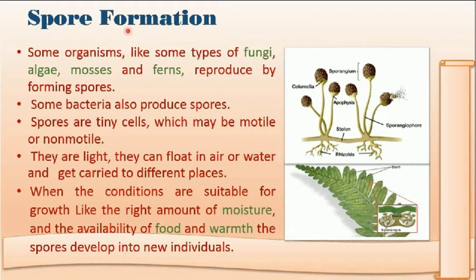Next is spore formation. Spore formation is also a very important mode of asexual reproduction. It occurs in fungi basically, and all the lower plants like algae, mosses, ferns, etc. These are the plants, and that is the fungi. It is not a plant, it is a different kingdom. Some bacteria also produce spores.